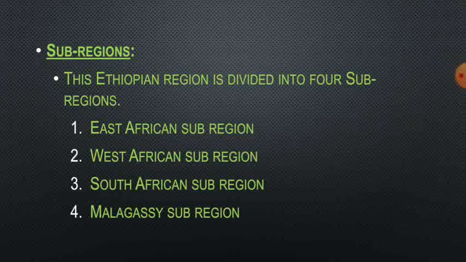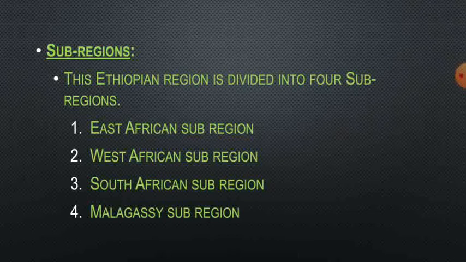And the last one is Malagasy subregion. So it includes Madagascar and the nearby islands region. The Madagascar region is separated from the Ethiopian region, and it has no connection with the mainland. Meanwhile, on the mainland, African continent evolution continued.